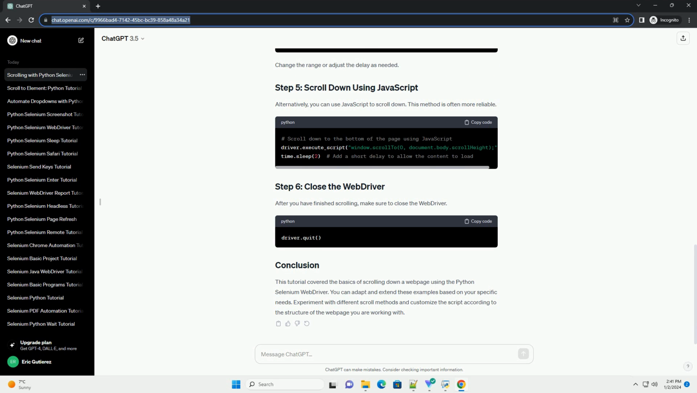This tutorial covered the basics of scrolling down a web page using the Python Selenium WebDriver. You can adapt and extend these examples based on your specific needs. Experiment with different scroll methods and customize the script according to the structure of the web page you are working with.